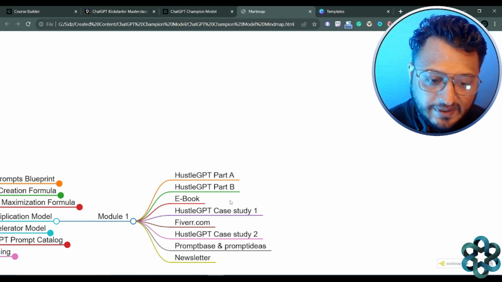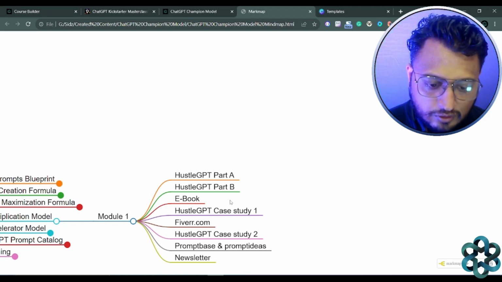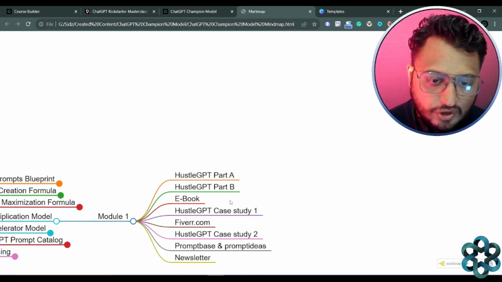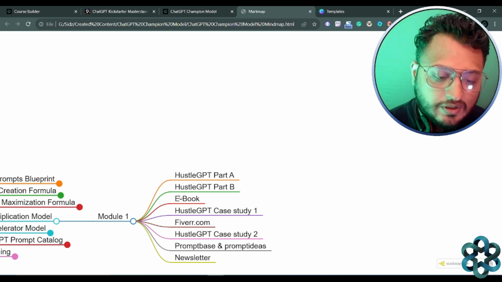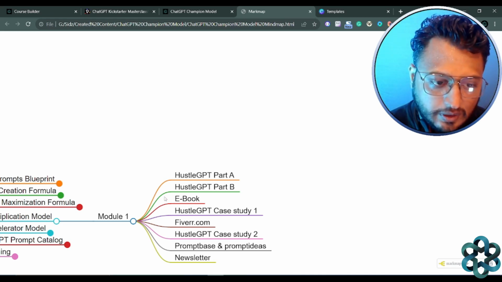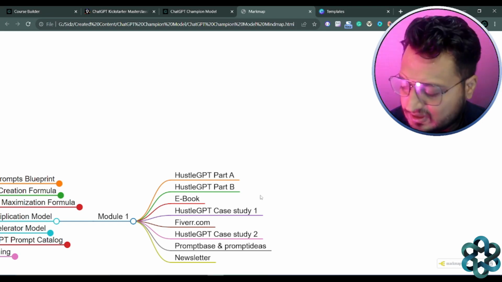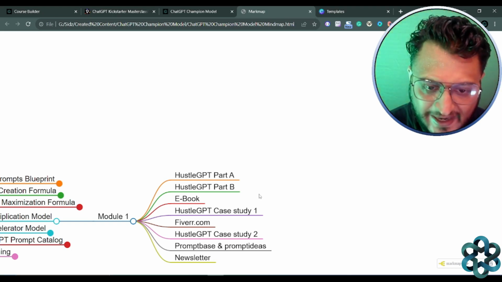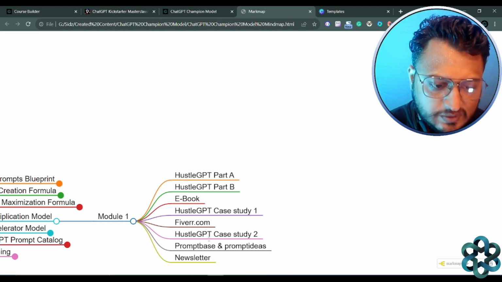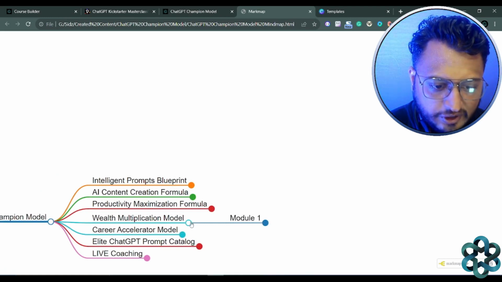So all that is explained in great detail, as to how you can get started with Fiverr.com, and how you can leverage the skills that you've learned in the previous courses and apply them in this particular module of this course. Okay, so prompt ideas, other great marketplaces that are out there, and how you can actually sell your prompts, right? So all those ideas are shared within these videos, and you can go through them as part of the wealth multiplication model.